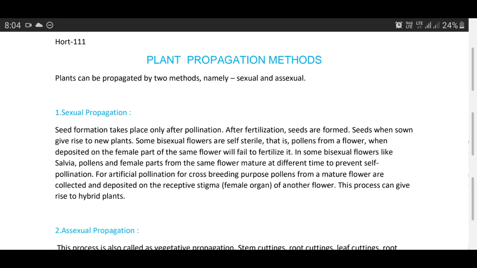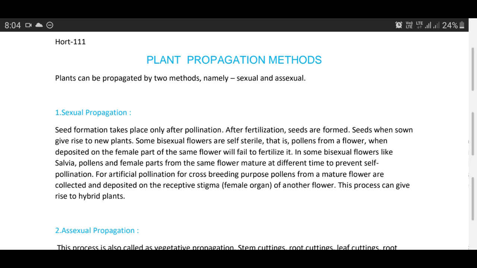If we are utilizing apomictic seeds or apomictic embryos for propagation, it is called asexual propagation, while if you are utilizing true seeds, which are formed with the help of male and female part fusion, and such an embryo develops and is used for propagation, the technique is known as sexual propagation.